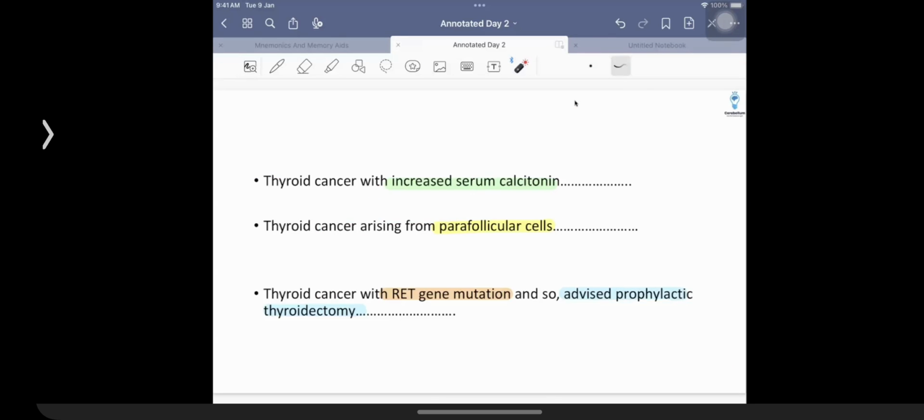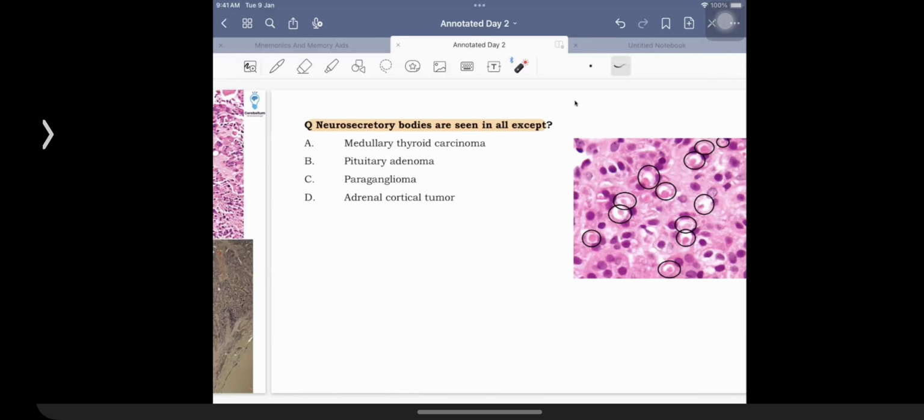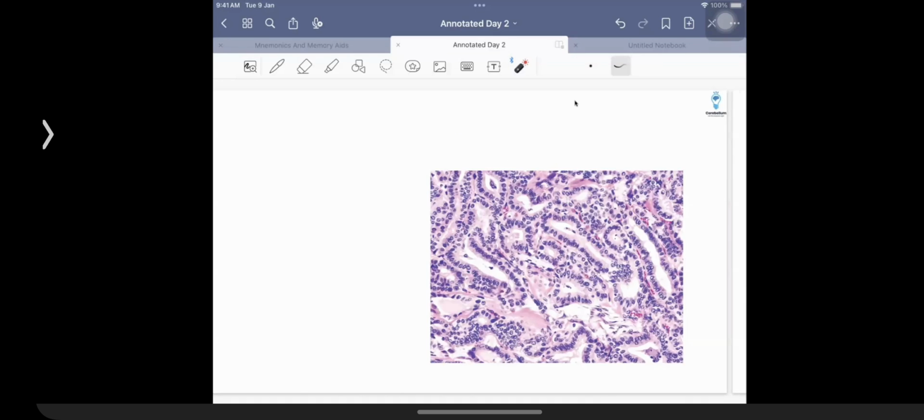Do we have any important image? Okay, so we have that. Okay, we have a separate one.